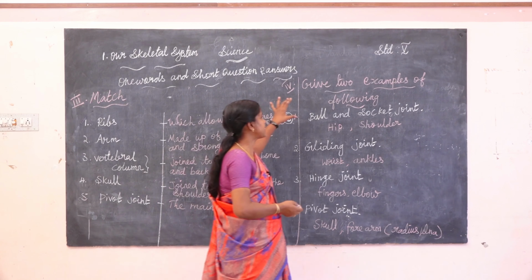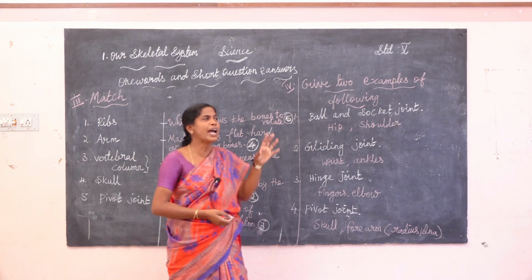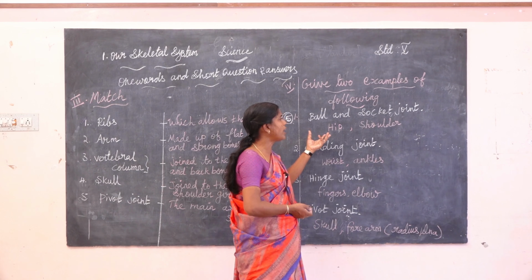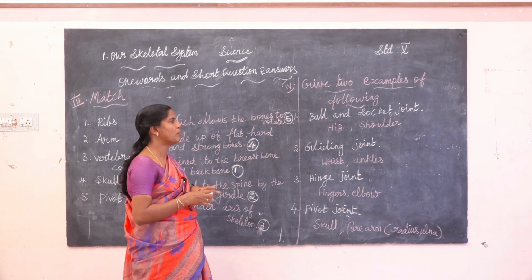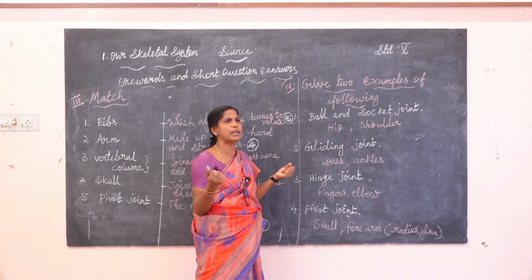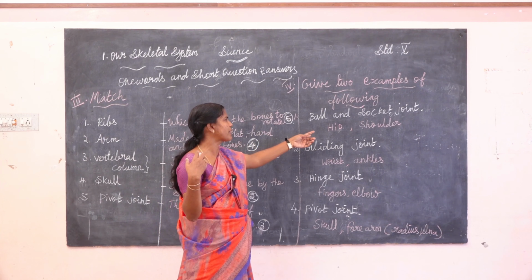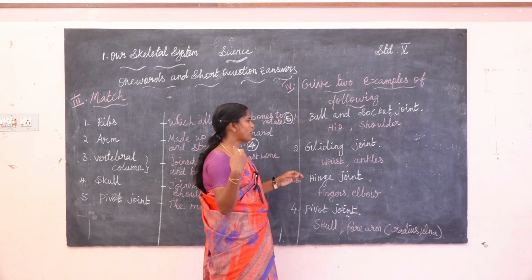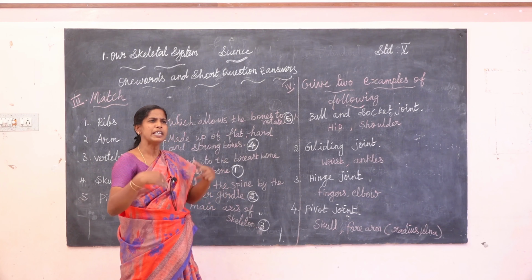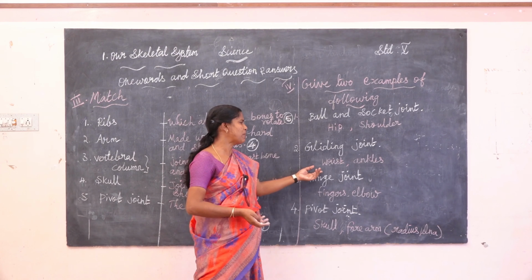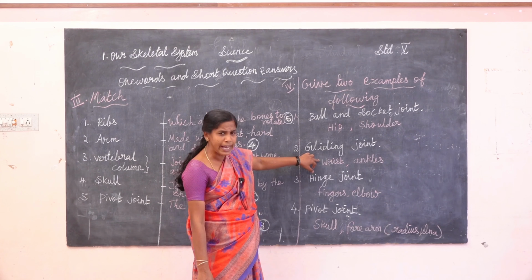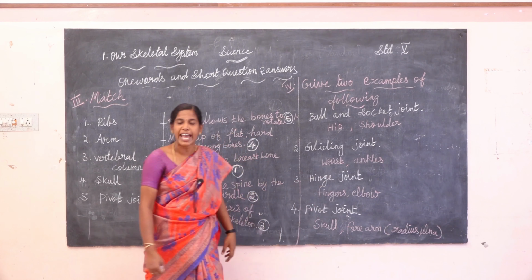Okay, children. Next one, give two examples of the following. First one, ball and socket joint. Hip and shoulder are examples for the ball and socket joint. Second one, gliding joint, meaning moving in many directions. Examples are wrist and ankles in your lower leg.